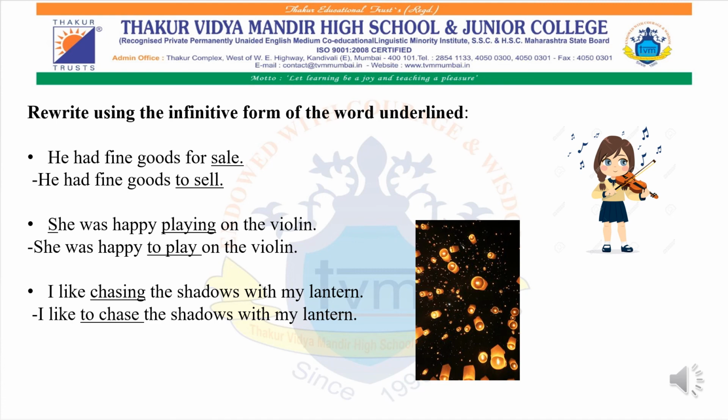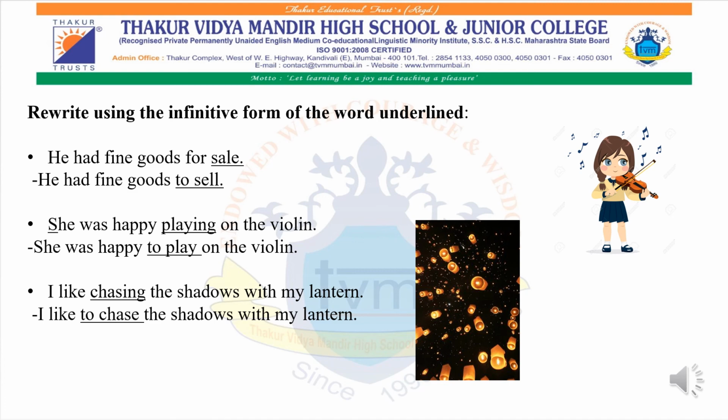Then the last sentence is: I like chasing the windows with my lantern. So for chasing, we have to convert that sentence into the verb first form of the infinitive. So I like chasing. What will be the first form of the word? For the infinitive, we have to add to plus the verb first form. So what is the first form of chasing? Chase. Okay, so let's write the sentence. I like to chase. The rest of the sentence will remain the same.